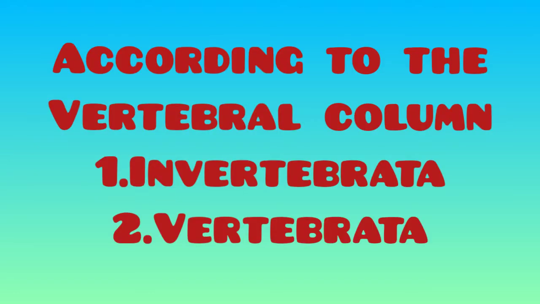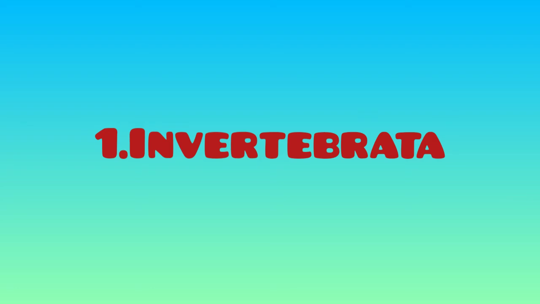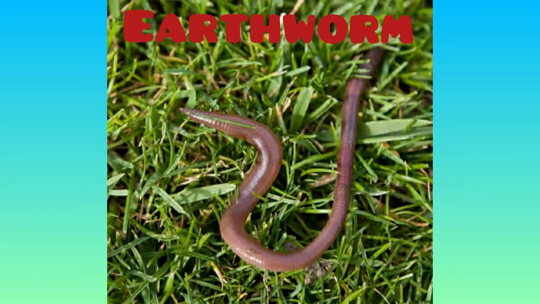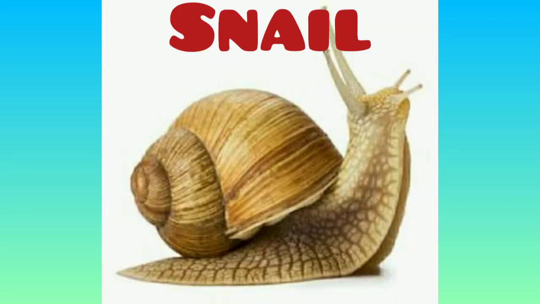The second criteria for classification is according to the vertebral column. First one is invertebrata, second one is vertebrata. Invertebrates do not have the vertebral column. For example, earthworm, then snail, and many more.